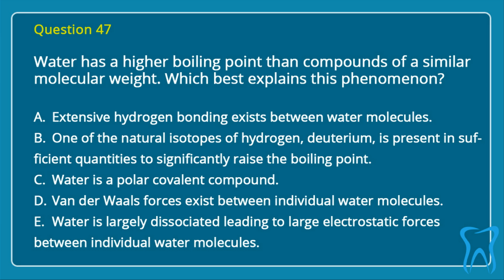C. Water is a polar covalent compound. D. Van der Waals forces exist between individual water molecules. E. Water is largely dissociated, leading to large electrostatic forces between individual water molecules. Correct answer is A. Extensive hydrogen bonding exists between water molecules.